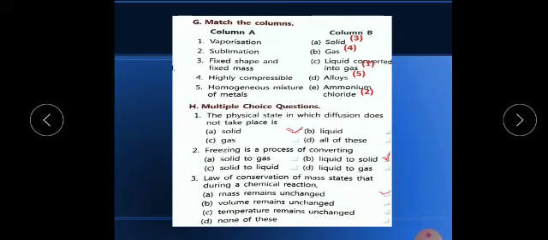The second point: freezing is a process of converting what? During freezing, liquid water or a liquid-state substance changes into solid state. So the answer is B. Now the third and last one: the law of conservation of mass states that during a chemical reaction, mass remains unchanged. Mass will be conserved.